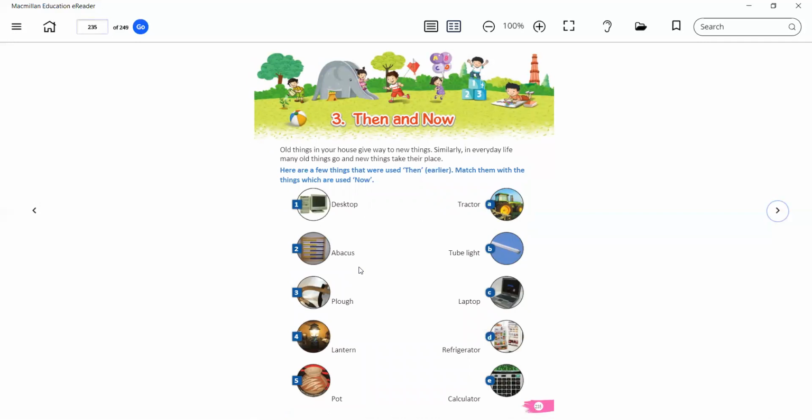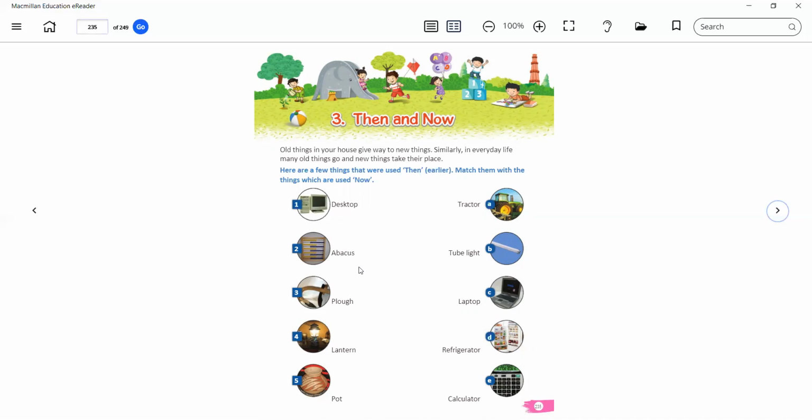Then and Now. In this chapter, we learn about some tools or objects that we used in earlier times when there was very little technology, and after that we have to match them to the tool that we use in today's time. Okay, so you have to match them.